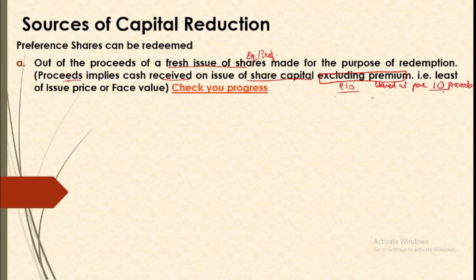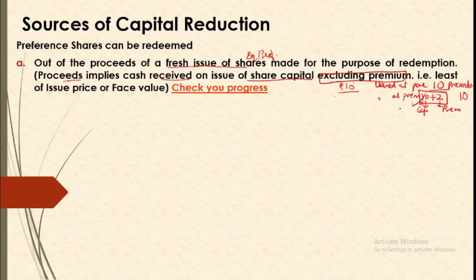Now if you issue your shares at premium, say you are issuing your shares at 2 rupees premium, you will be receiving 12 rupees. You are calling up the full amount, you receive 12 rupees. But the 12 rupees is not your proceeds, because the term proceeds means the money should be against capital. This 2 rupees is against premium, it is not capital. Only 10 is received against capital, so your proceeds will still be 10 rupees. So when premium is there, premium is not included in the proceeds.